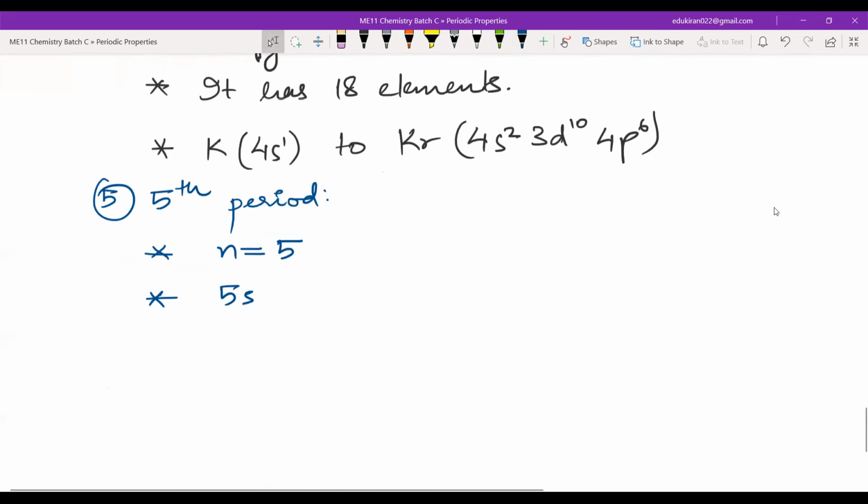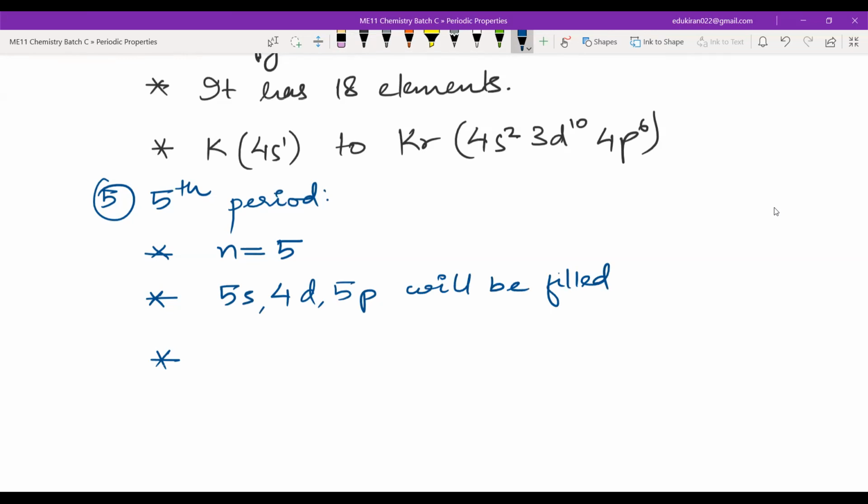4f will not be placed here, because you remember that it is ns, then (n minus 2)f. So after 5s will come 4d, because 3f will not exist. After 4d will come 5p, which will be filled.